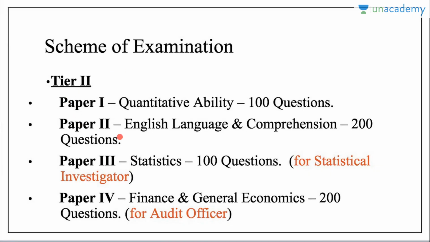In Tier 2, we will have two papers. That is quantitative ability, which contains 100 questions in 2 hours, and then English language and comprehension, again 2 hours, but this time we will have 200 questions for paper 2. And there is a paper 3 for statistics, which is for the statistical investigator post. If you are applying for this post, you need to give this paper as well. If you are not applying for it, there is no need. The eligibility is that you need to have a degree in statistics. There are 100 questions for this paper as well.